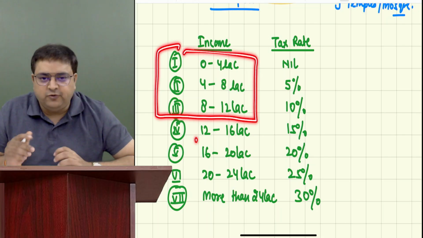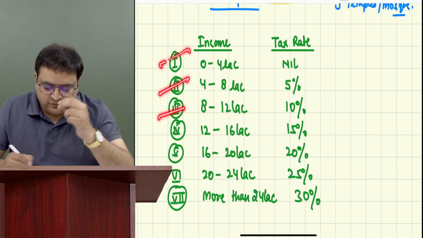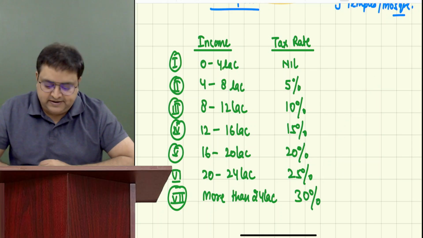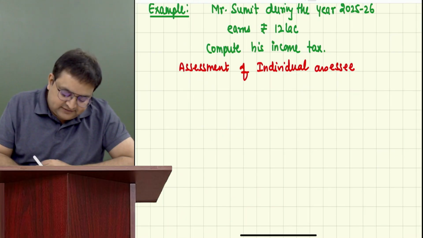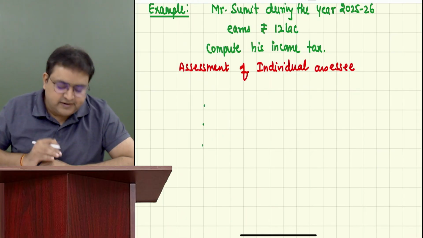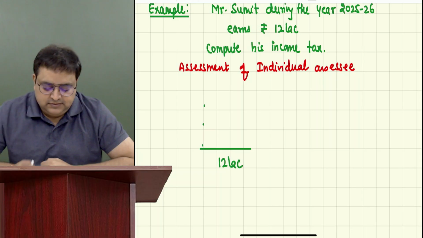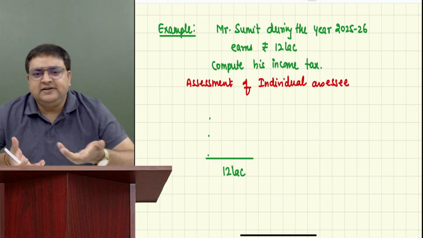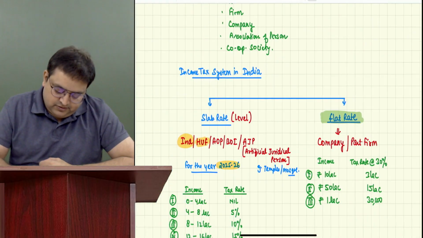Is he going in the fourth level? No, he is not. He is going up till third level only. First level, second level, third level. Let's say this is a staircase. So he will go up till third level only, not more than that. What you will do? Simply leave 3 lines, 1, 2, 3, and write 12 lakh over there. Why 3 lines? Because he is going up till 3 levels only.